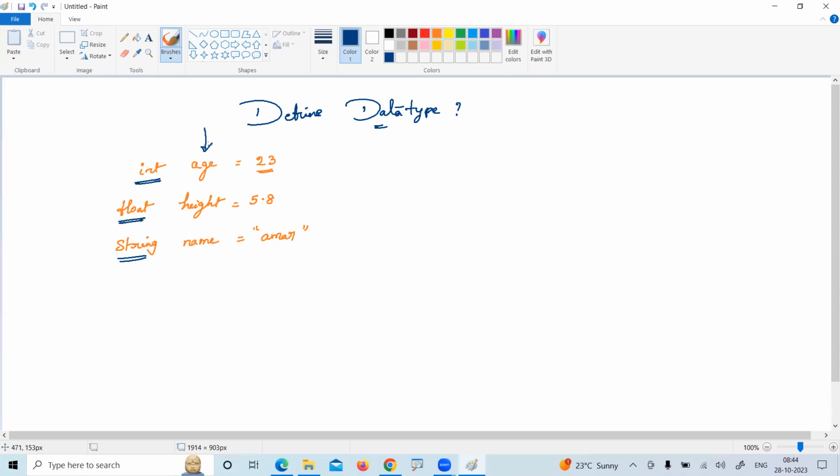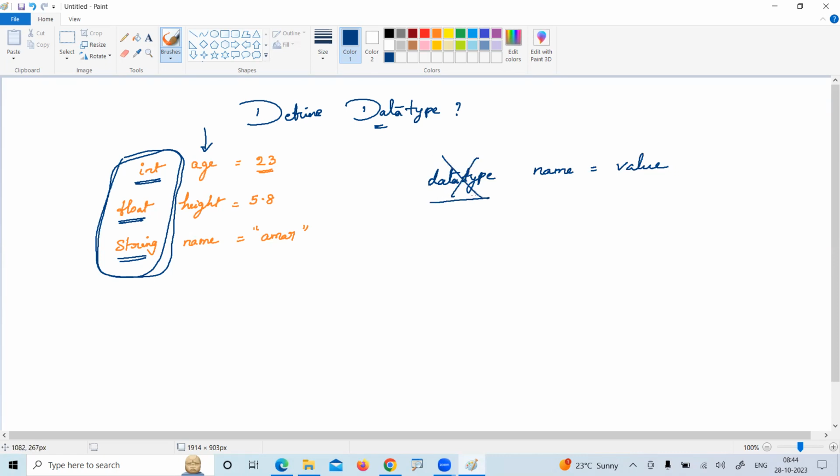But one point here, Python doesn't require declaring the type of variables. In the declaration of a variable, normally we need to specify the syntax like this: data type, variable name, and value. But in case of Python, no need to specify the data type. Python is dynamically typed.